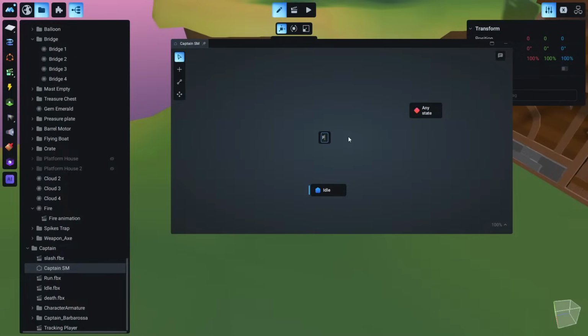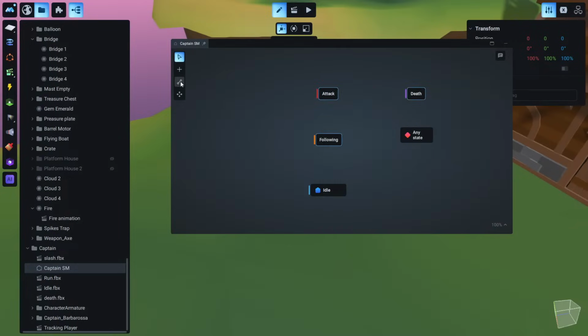It can follow the player, so let's type following. Okay, names don't matter. And what else can our captain do? It can attack the player. Okay, attack. And what else can our character do? It can die. So let's type death and move it like here. And maybe let's add some colors like that and like that.